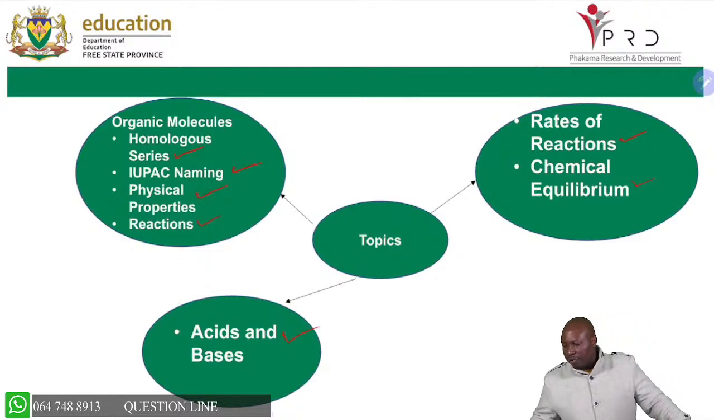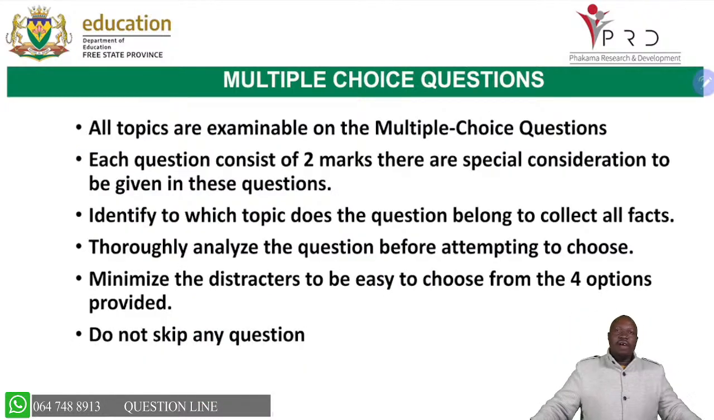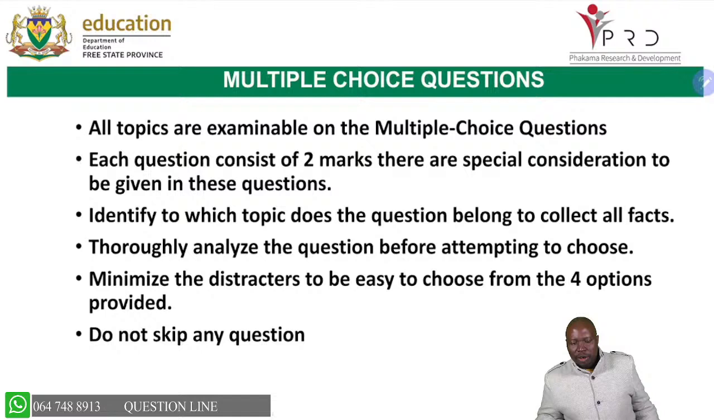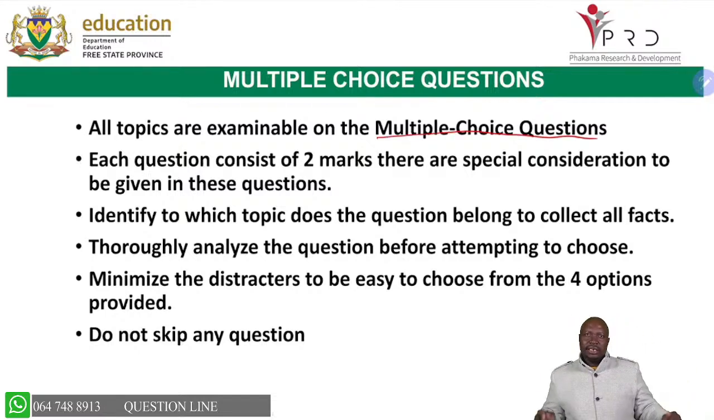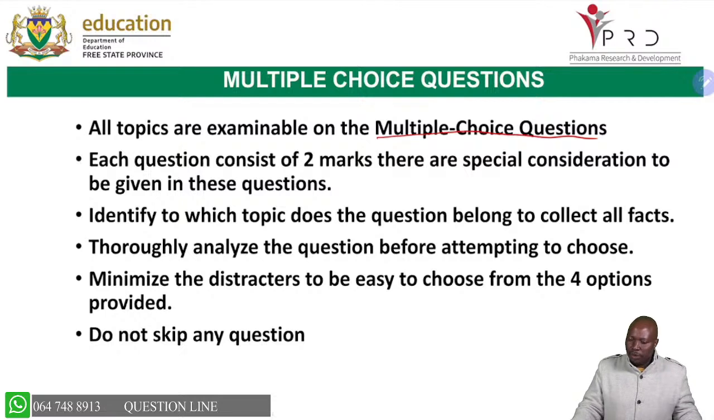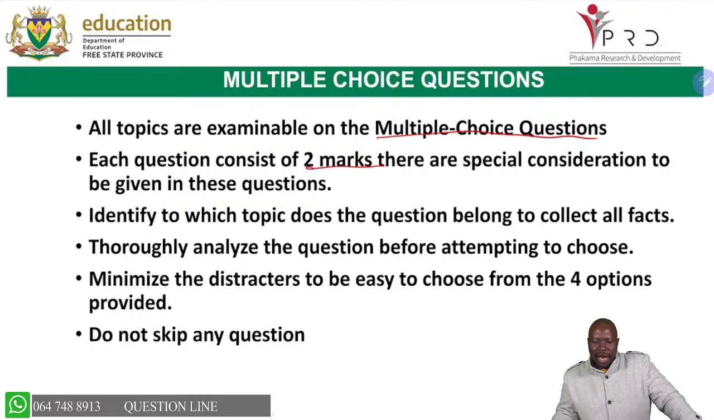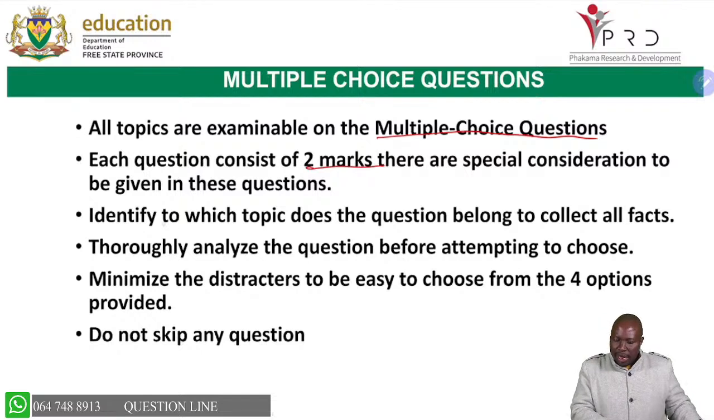That will be the focus of this session, and I'm hoping that you have your pen and paper where you will take some notes, but mostly we'll be focusing on exam tips on what to do in order to get these marks. All topics are examinable in terms of multiple choice. You'll get questions under materials, and then under chemical change. Your multiple choice questions are 2 marks each, and you must be able to identify which topic the question belongs to.